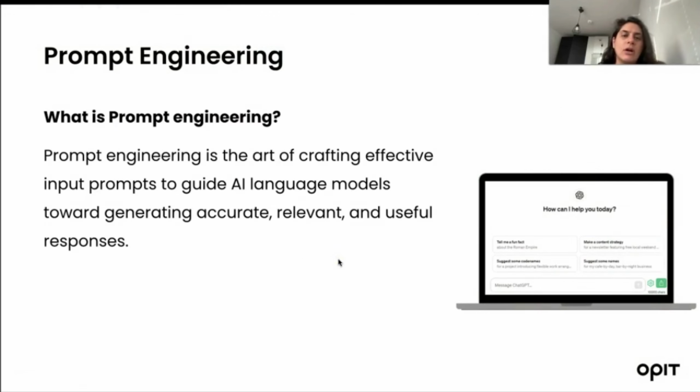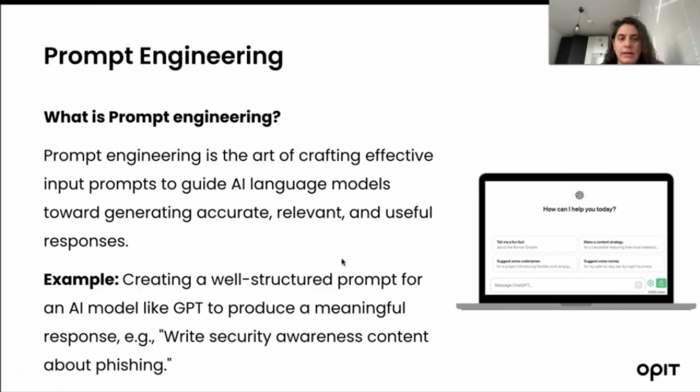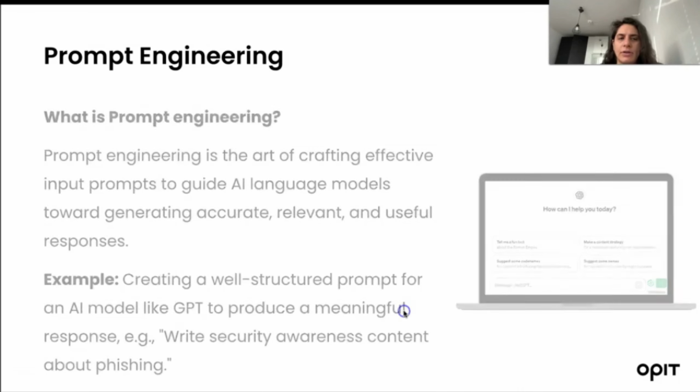Prompt engineering is the art of crafting effective input prompts to guide AI language models in generating accurate, relevant, and useful responses. It is very important. You need to check prompt engineering for each model. For example, you want to create a well-structured prompt for an AI model like GPT to produce a meaningful response: write a security awareness content about phishing.